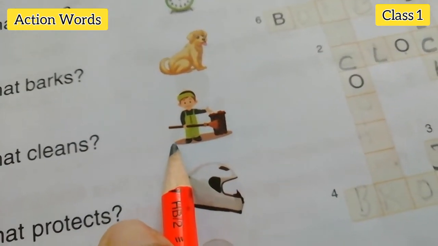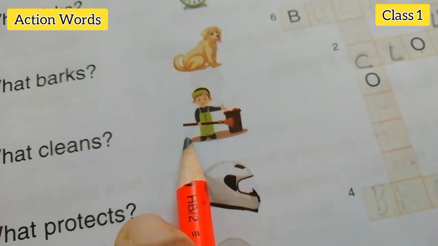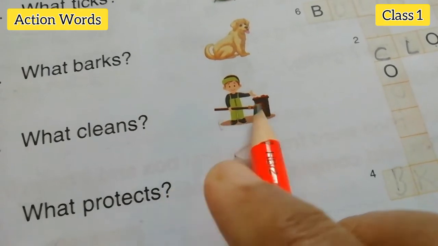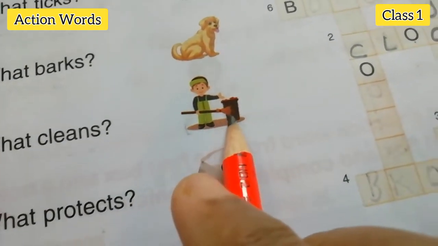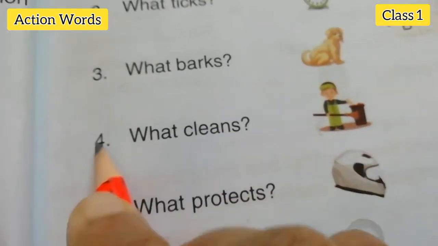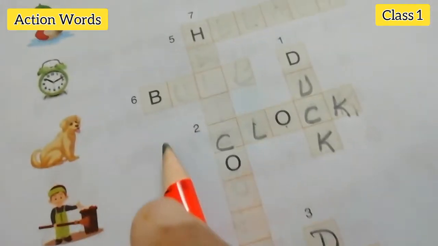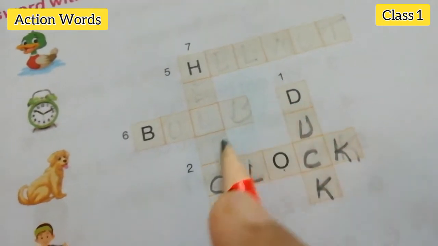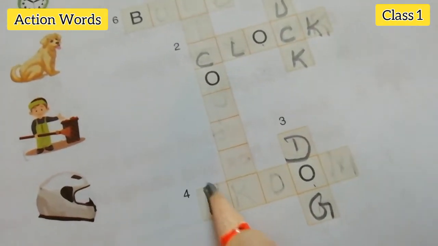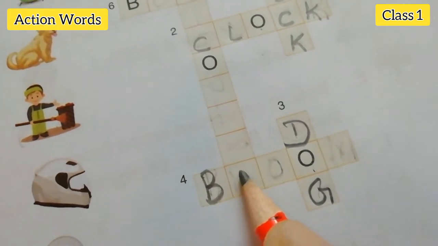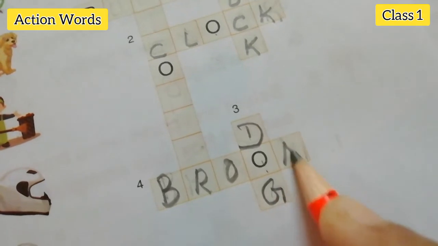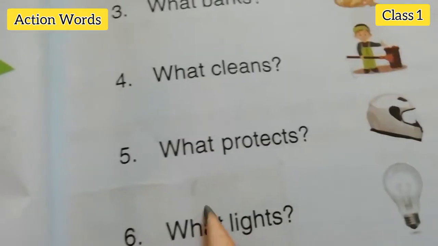Next. What cleans? Who cleans? Yes. Who will clean? The broom will clean. What is this? It is a broom. So, what is the number? 4. Where is number 4? Number 4 here. Broom. B-R-O-O-M. Broom.